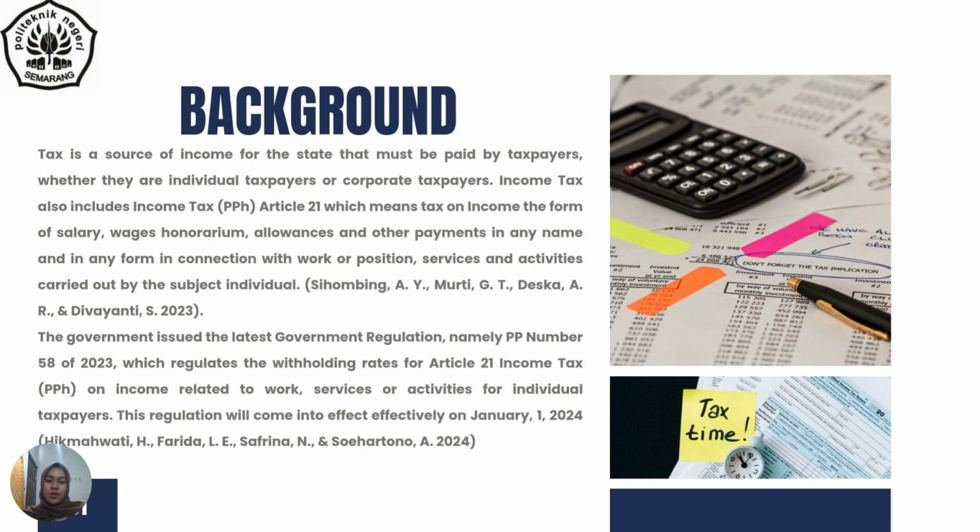The government issued the latest government regulation, namely PP Number 58 of 2023, which regulates the withholding rates for Article 21 income tax on income related to work, services, or activities for individual taxpayers. This regulation will come into effect on January 1st, 2024.